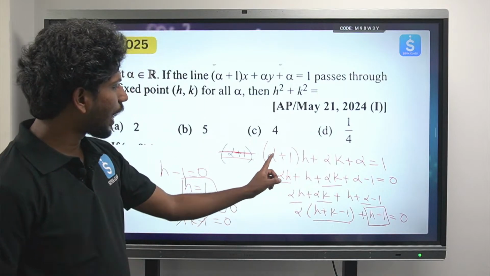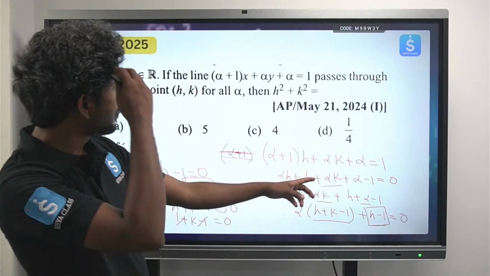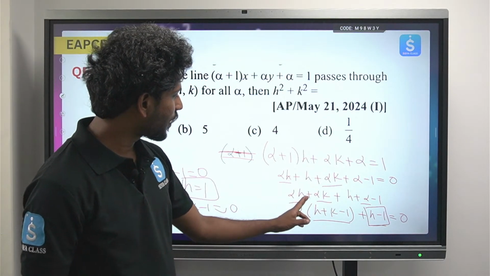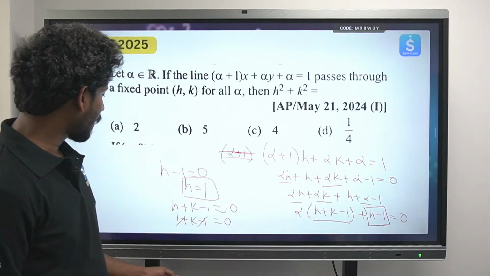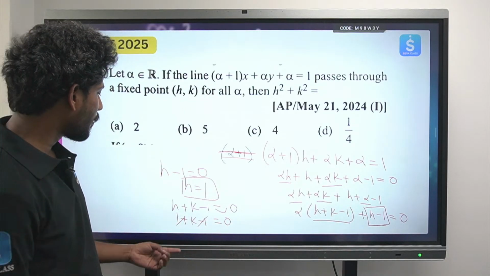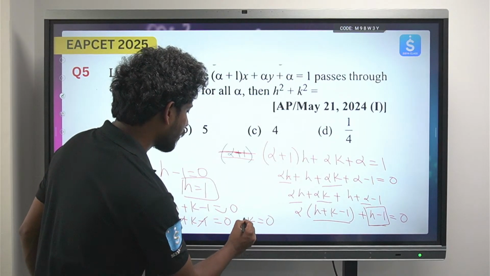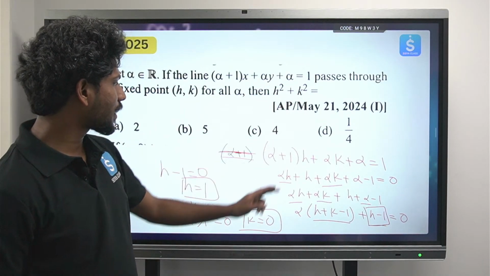So from this I got the value of k to be 0. Okay, the value of k to be 0. Now he is asking for the h square plus k square value.